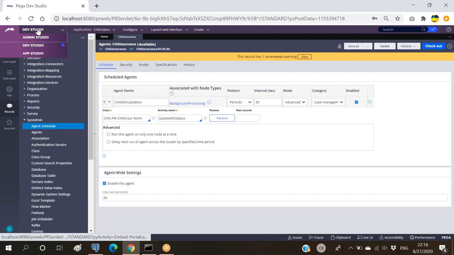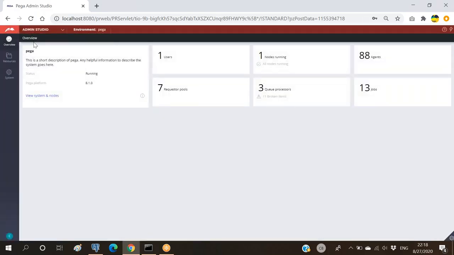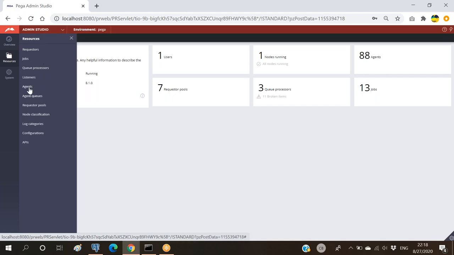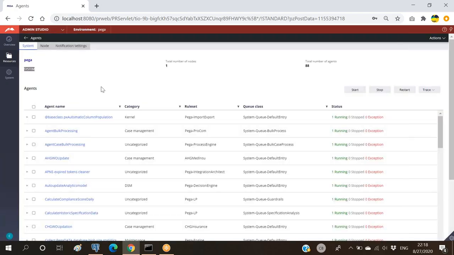The purpose of SMA is to configure all this. Now that is completely replaced with the admin studio. Whatever we are trying to do with this admin studio, system management things, everything has been configured in the system studio. Before version 8, there is no admin studio applicable. Here we can see all the requesters, all the agents and so on. But this admin studio is not applicable before version 8. In version 7, it is not there. In that case, we go with an SMA, and we have to configure each and everything manually. So SMA is just a replacement of this admin studio. That's it.